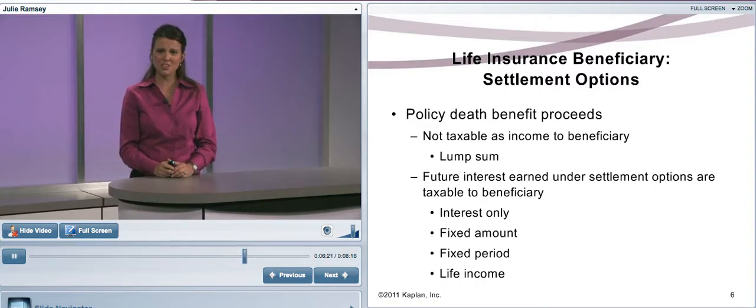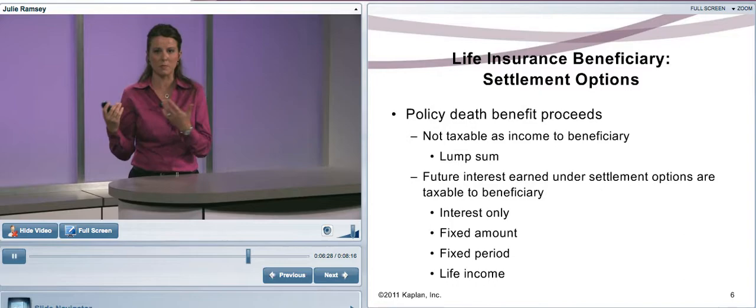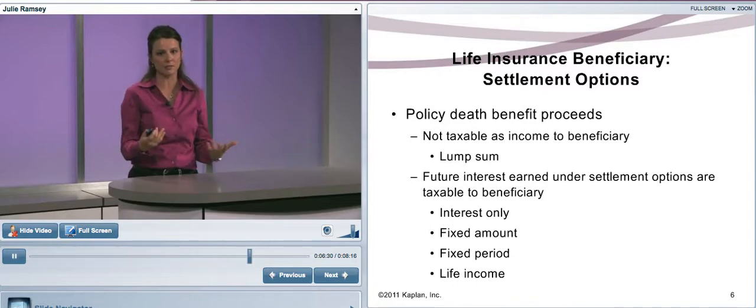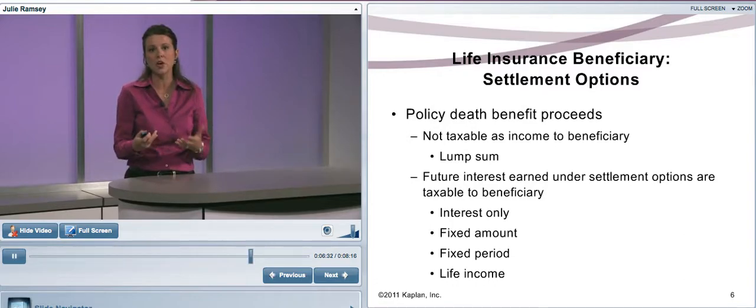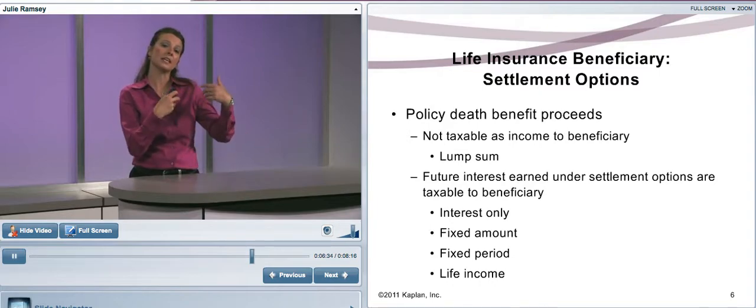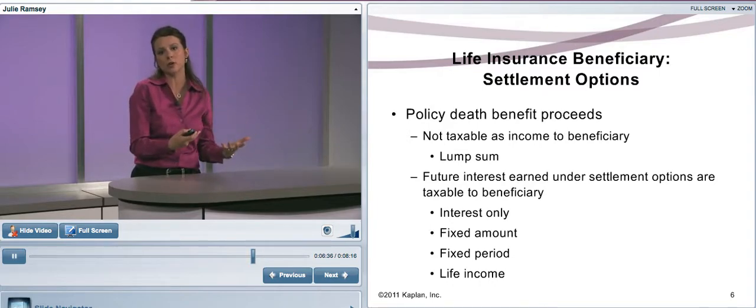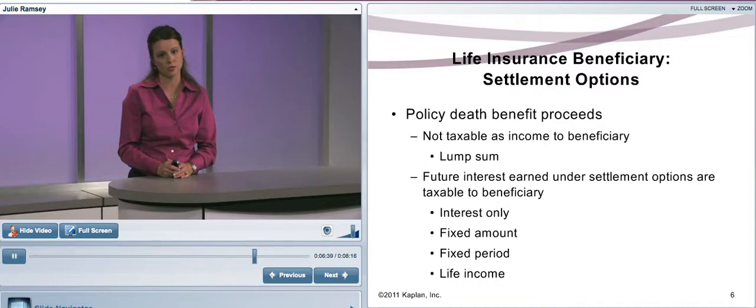This is where the beneficiary says, gosh, I don't know what I want to do with this money. My world has been turned upside down. I don't know if I want to pay off the house. I don't know if I can live in this. I don't know what I want to do with this money. We can take that money, put it in like a savings account, money market account, whatever, but it earns interest.